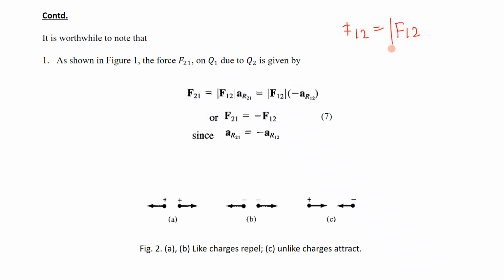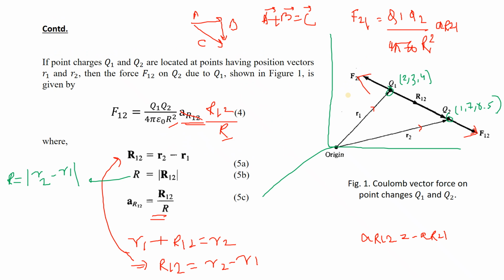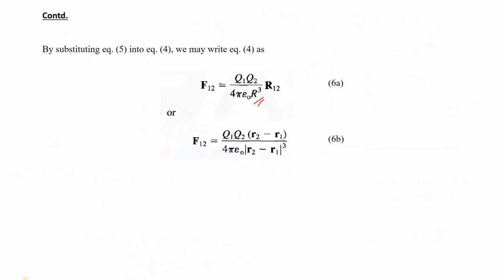If I represent it this way, F12 means mod of F12 into unit vector R12. What is this mod? This mod is this part. This is the mod.